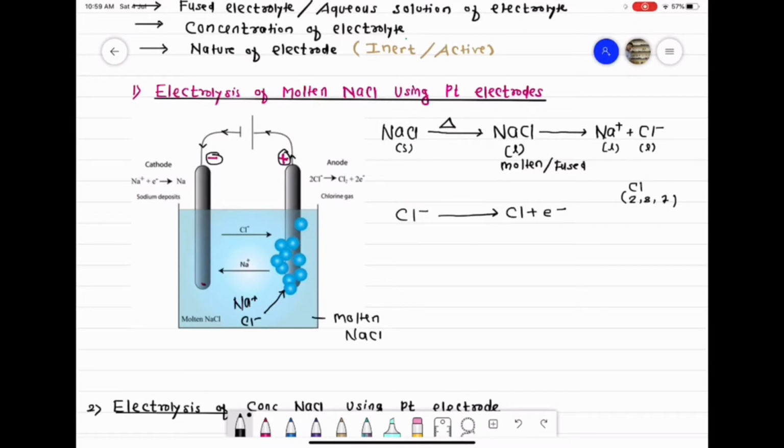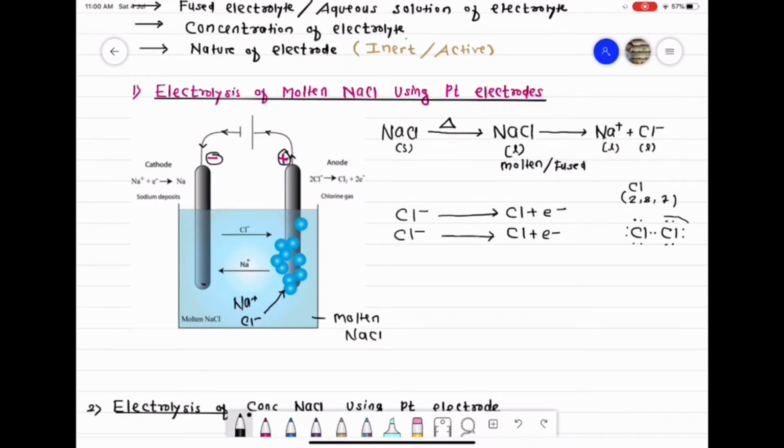We don't have only one chloride ion in the solution. So when another chloride ion goes to the positive rod, it also loses its electron and becomes a Cl atom. So class, then what happens? Two chlorine atoms, both are short of one electron to complete the octet.